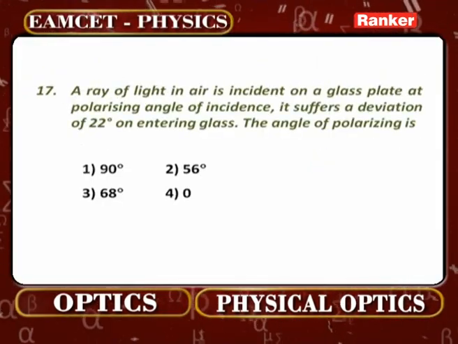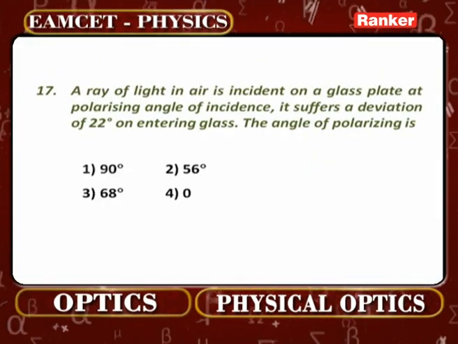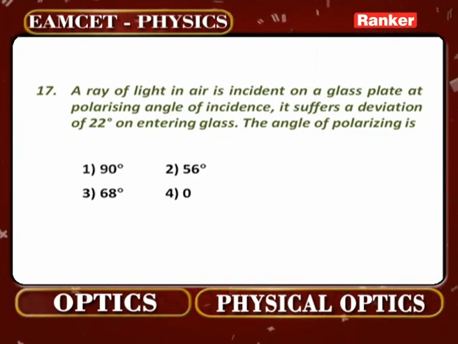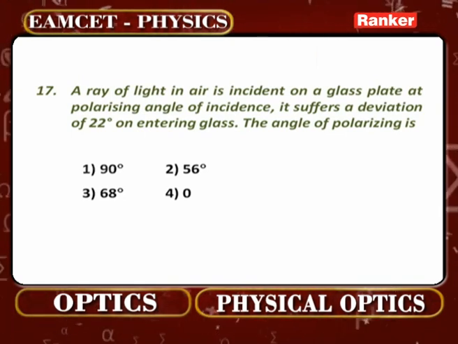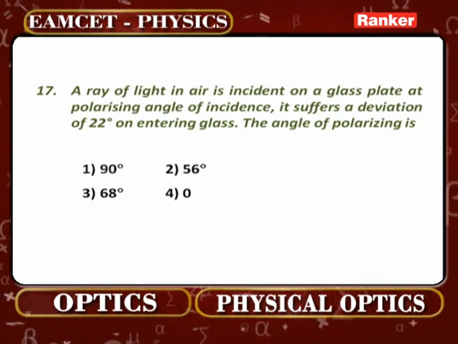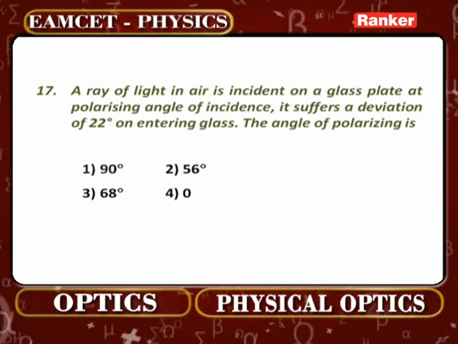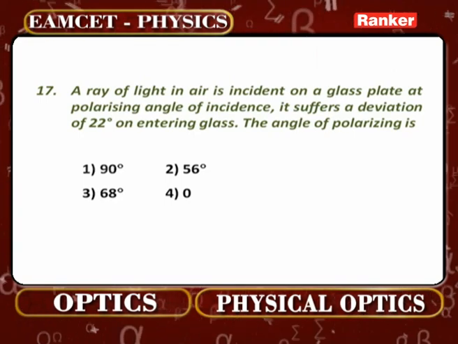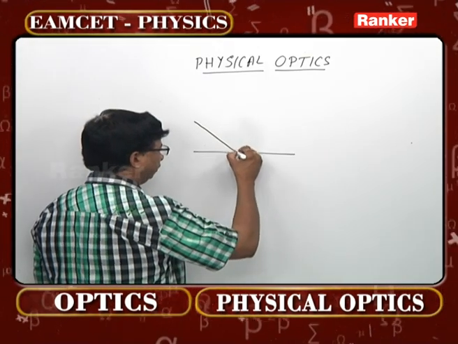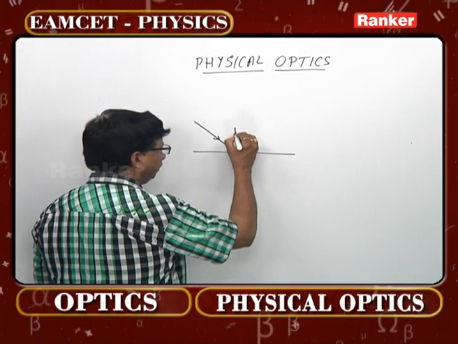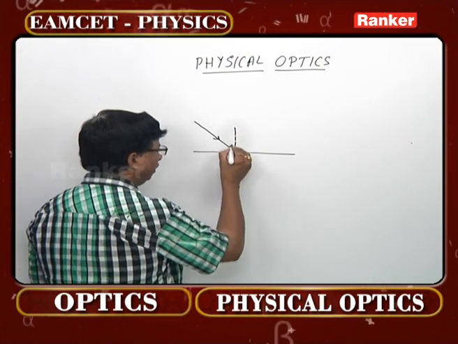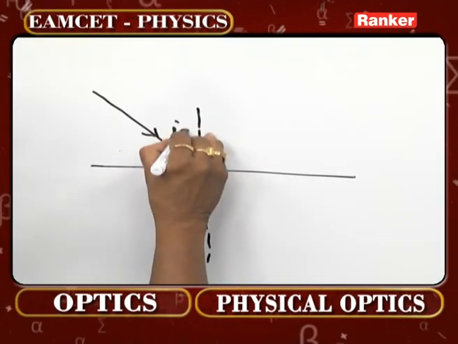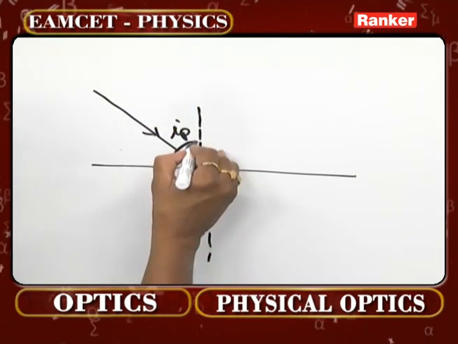Look at the next, number 17. A ray of light in air is incident on a glass plate at the polarizing angle of incidence. It suffers a deviation of 22 degrees on entering glass. The angle of polarization is how much? That is the concept. Angle of deviation is given. Once again, a mathematical approach is to be taken. Look, this is the incident ray. This one is the normal. This is called the angle of incidence, that is also called the polarizing angle.